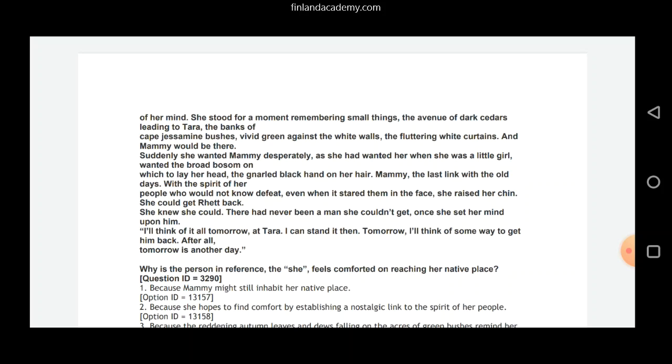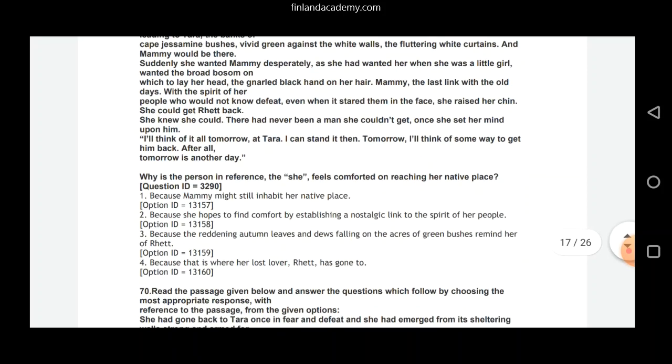Now, if we look at question number one, it says, why is the person in reference, the she, comforted? Like I said, the she here is who? She is, of course, Scarlett, the heroine of the novel, who feels comforted on reaching her native place. Why? Option one: because Mammy might still inhabit her native place. She doesn't know that. Okay, so she's trying to remember Mammy all the time, but she doesn't know. Option two: because she hopes to find comfort by establishing a nostalgic link to the spirit of the people. Look at this line, Mammy, the last link with the old days, with the spirit of her people. So here you have your answer. Option 2 is your correct answer.